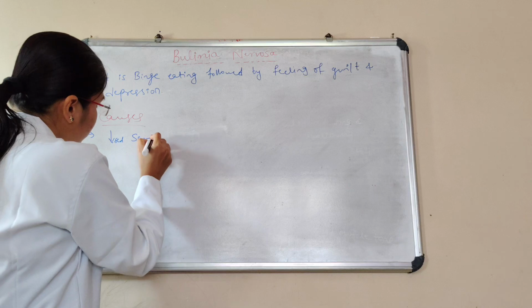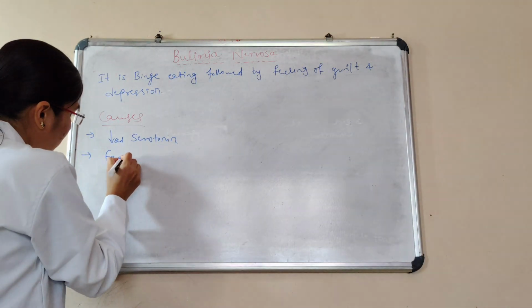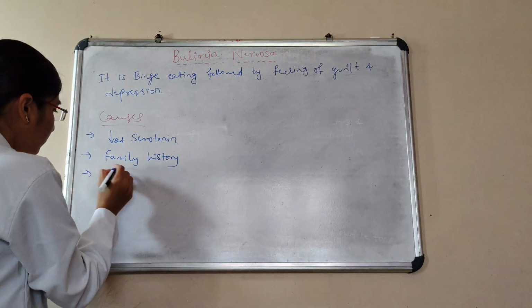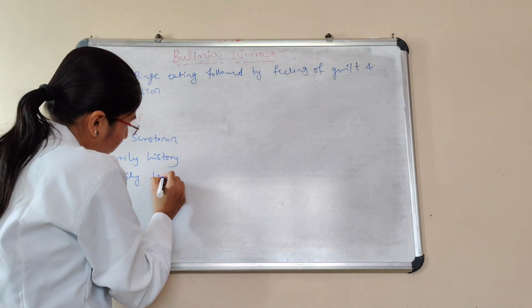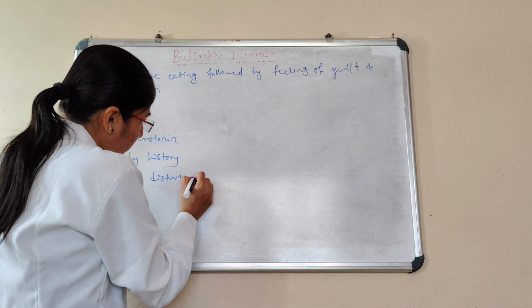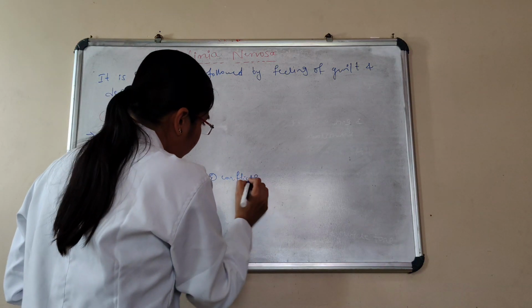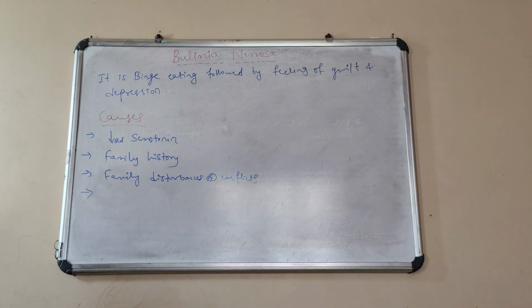Decreased serotonin, family history, and then family conflicts, family disturbances or conflict, we can say. And then here the first cause is decreased serotonin, and then family history, family disturbances or conflicts, and then